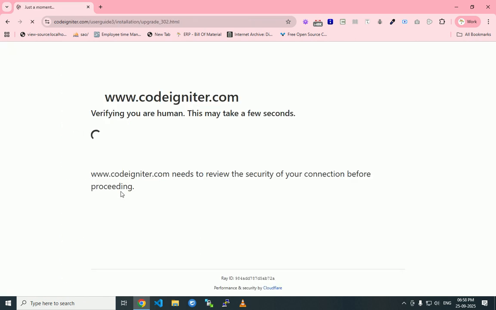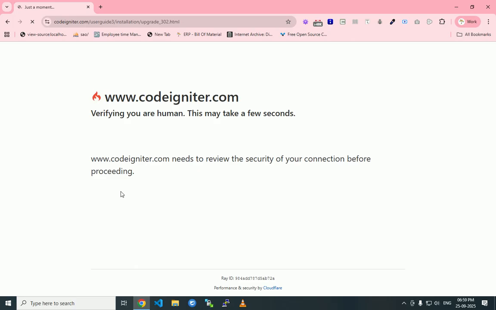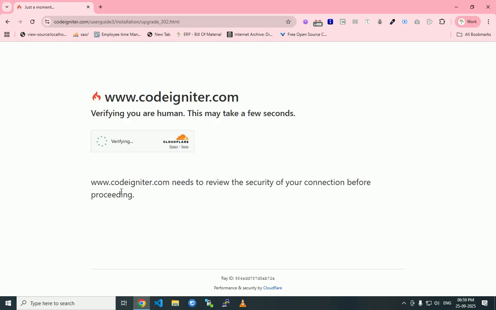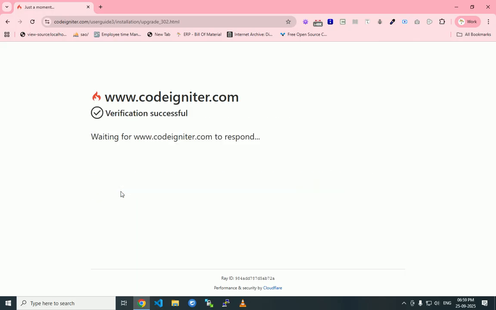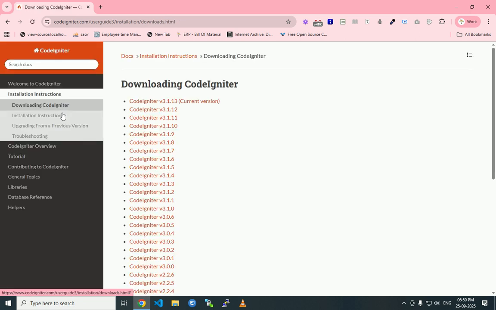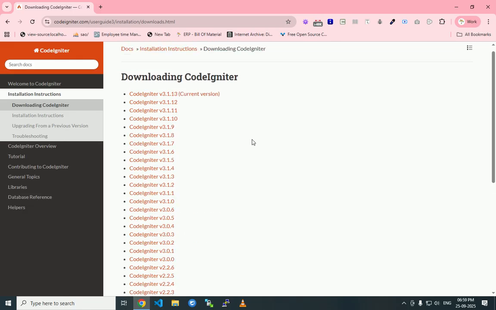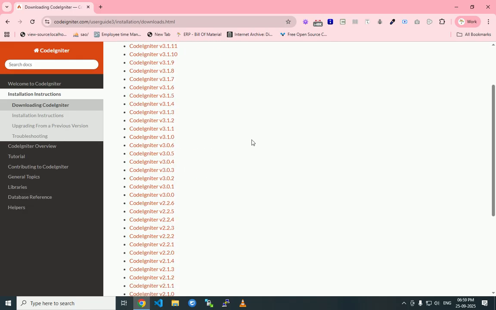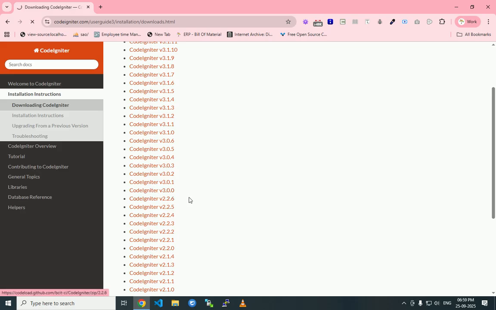Just a moment, it is verifying the captcha. Here it is showing how to set up Codeigniter. First we can see the Codeigniter 3 version. Click on downloading Codeigniter here. It will show every version of Codeigniter. We can download Codeigniter 3.0 first, so 3.0.0.